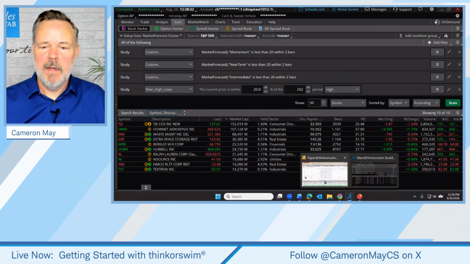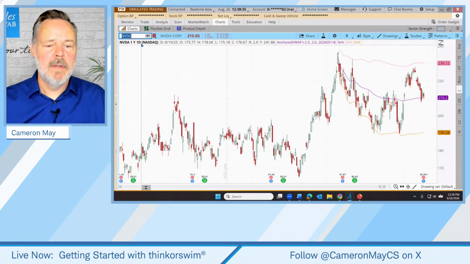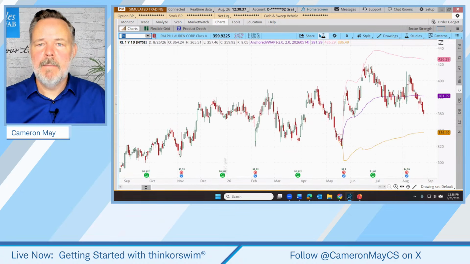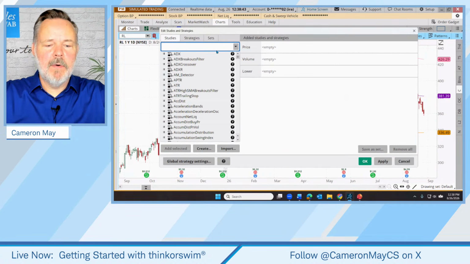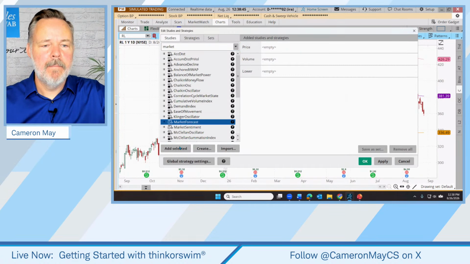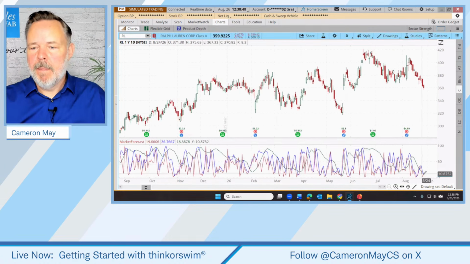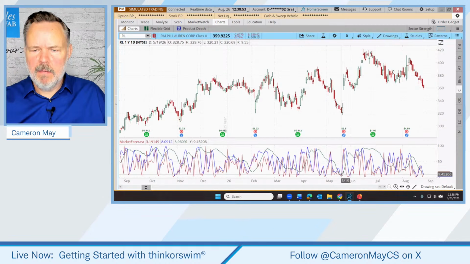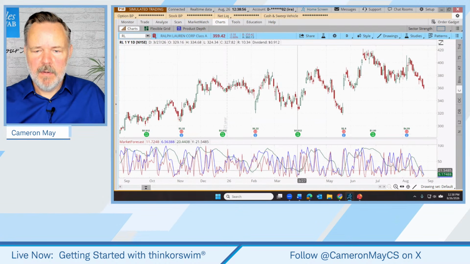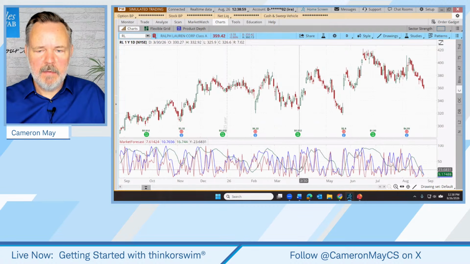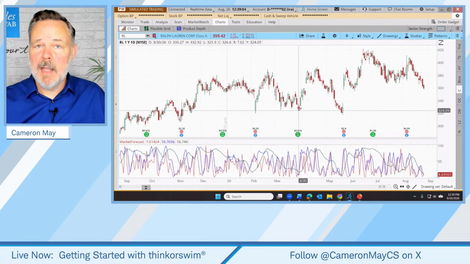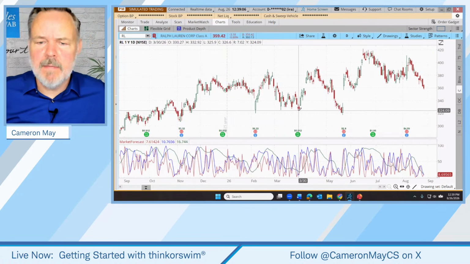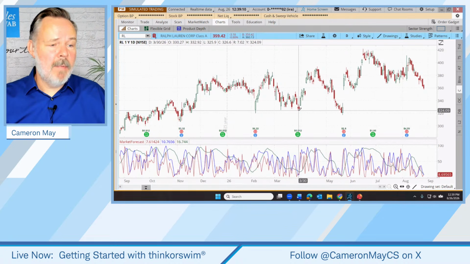Let's go have a look at Ralph Lauren. Let's go to our charts. Bring up Ralph Lauren. Let's get rid of that anchored VWAP. Let's throw our market forecast back on here and see, is there a market forecast right now? There certainly is. Interestingly, there was one right back here that did a pretty good job of identifying this low. Is there another one? Is that a market forecast? Yep, there's a cluster right there that did a pretty good job of identifying that low. They're not always guaranteed to work, but in this case, for Ralph Lauren, did a pretty good job.